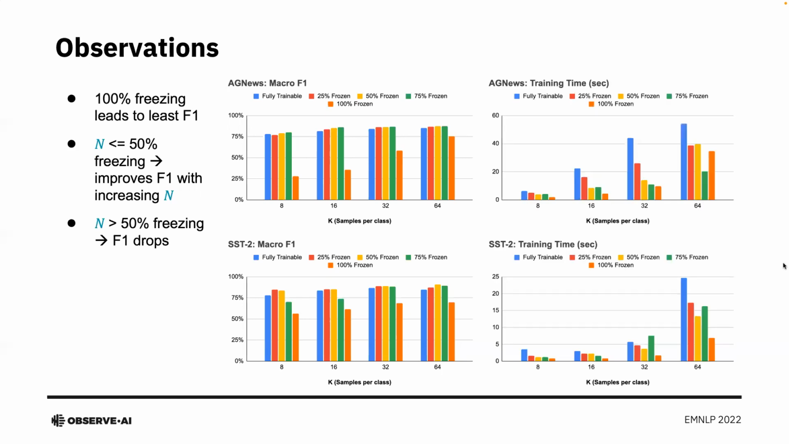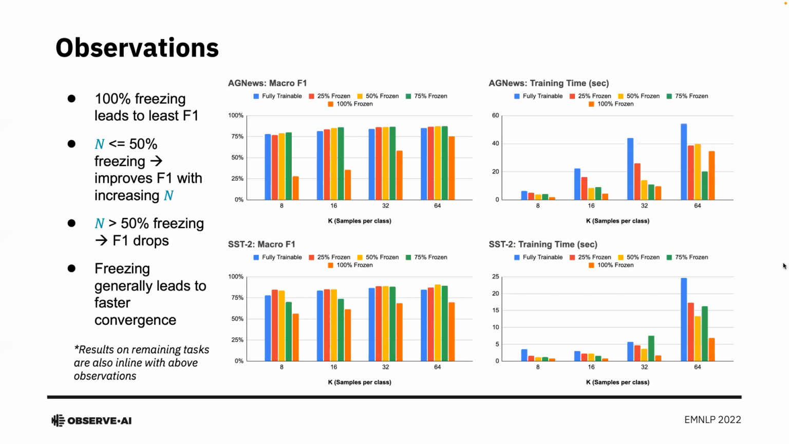Similarly, when we look at the training time, we observe that the training time consistently reduces when we freeze layers, implying that freezing leads to better convergence by preventing any divergent behavior during model training. We also replicate similar experiments on the remaining tasks and observe that the results are in line with the above observations.